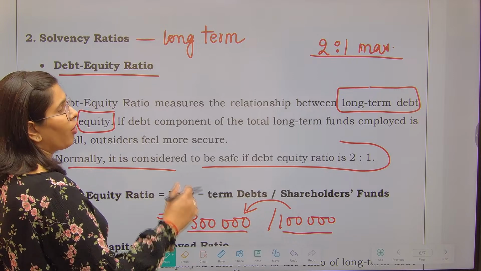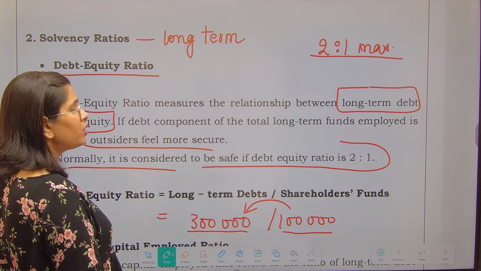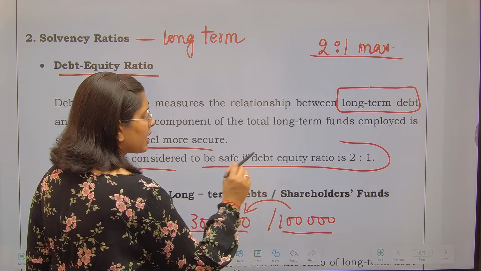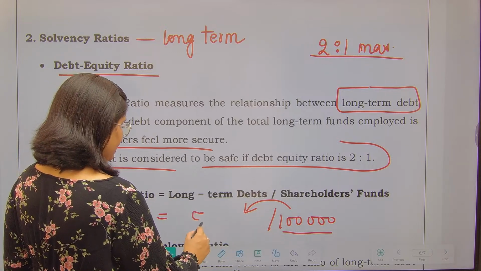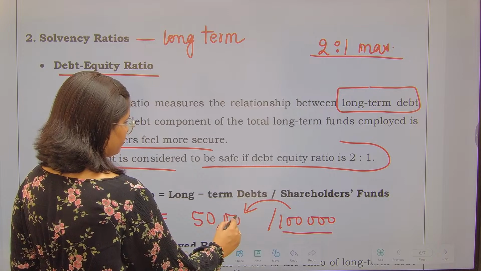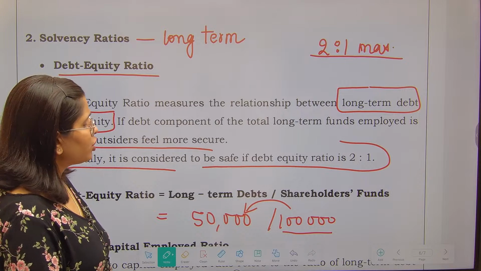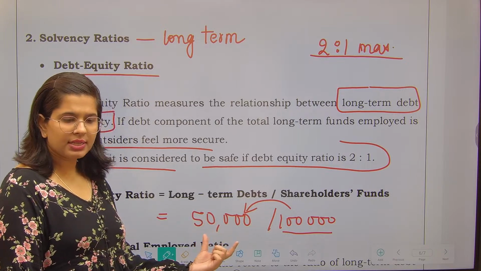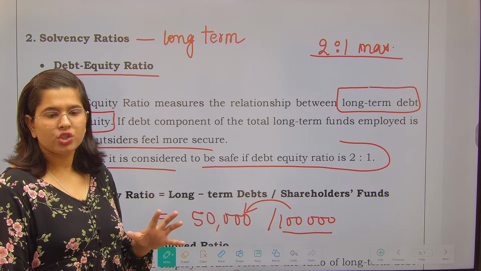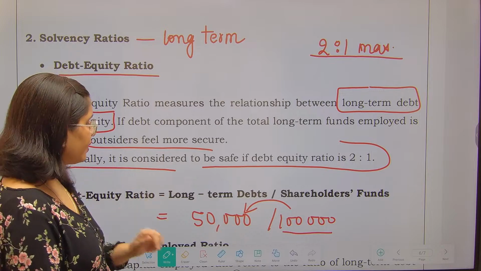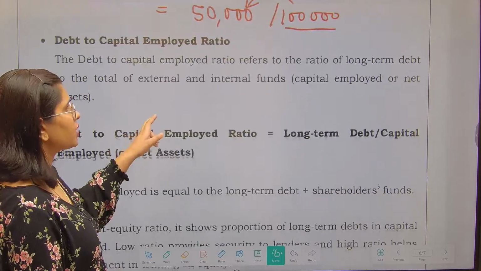If the debt component of total long term funds is small, then the outsiders feel more secure. Now suppose shareholders funds are 1 lakh and right now my long term debts are just 50,000. So you will be more interested to give me a loan, right? Because you will see that right now the long term debts are small for this particular organization and its own funds are more. So you feel secure enough, correct? So this was your debt equity ratio. I have explained it to you from all the possible angles.